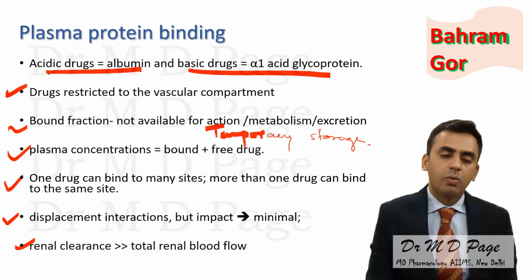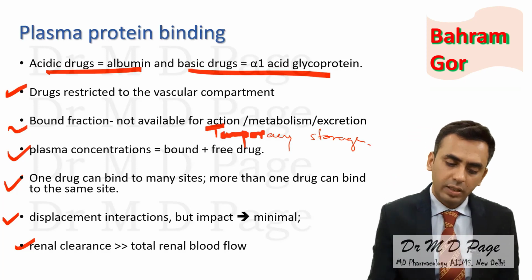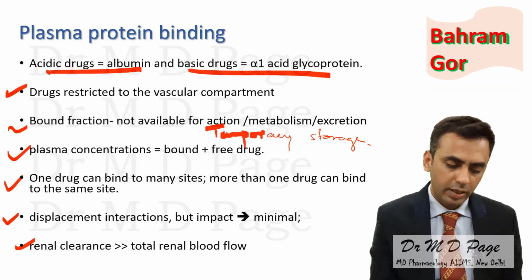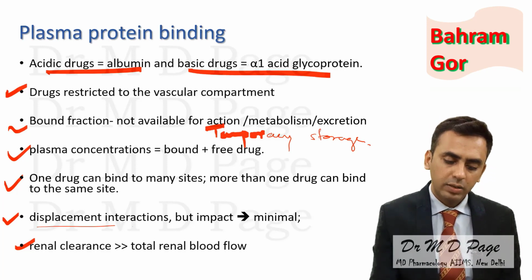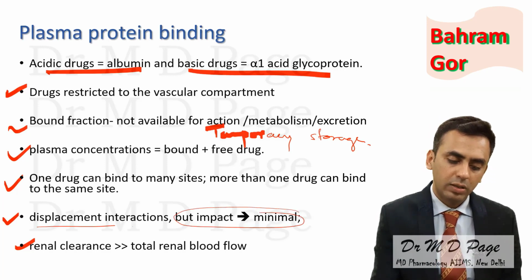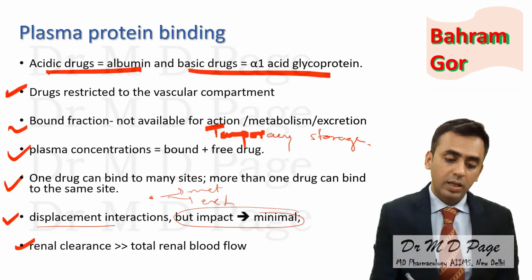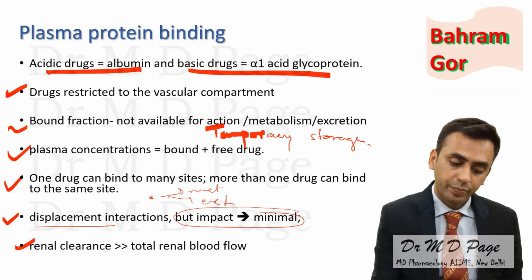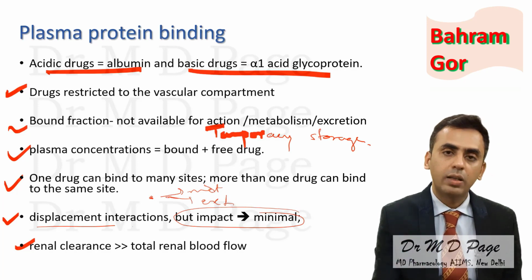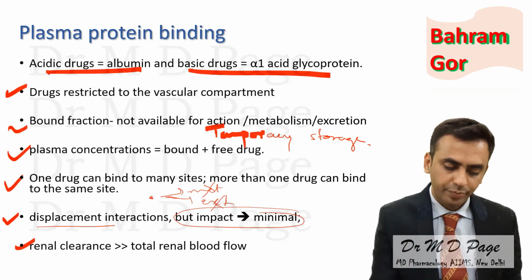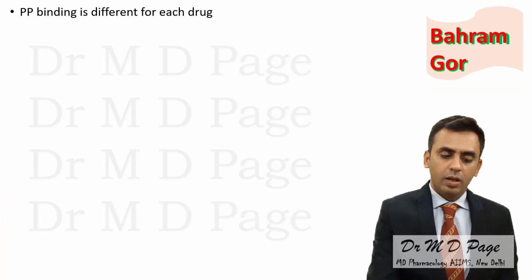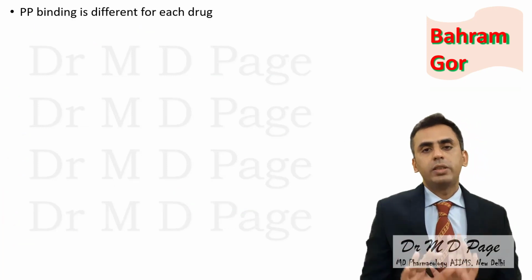We have learned one drug can bind to many sites and many drugs can bind to one site, which will result in displacement interaction, but the impact is minimal. Why? Because once the drug is displaced, it either gets metabolized or it gets excreted. But the impact is there if the interaction also inhibits either metabolism or excretion, then it will have a significant impact.